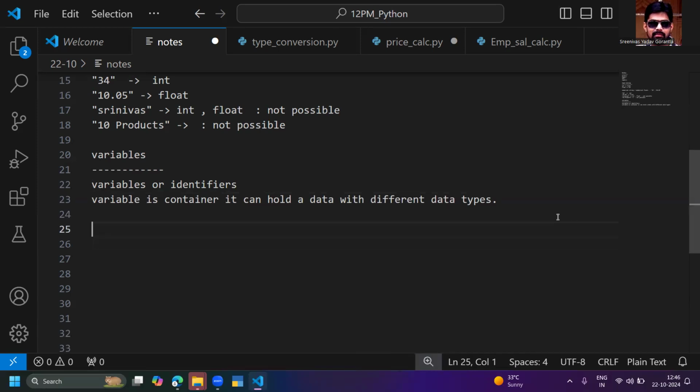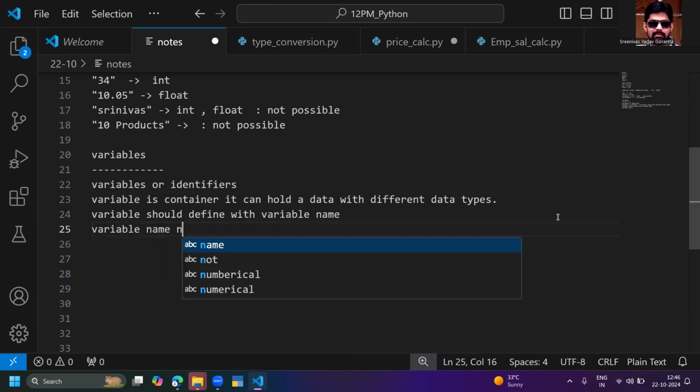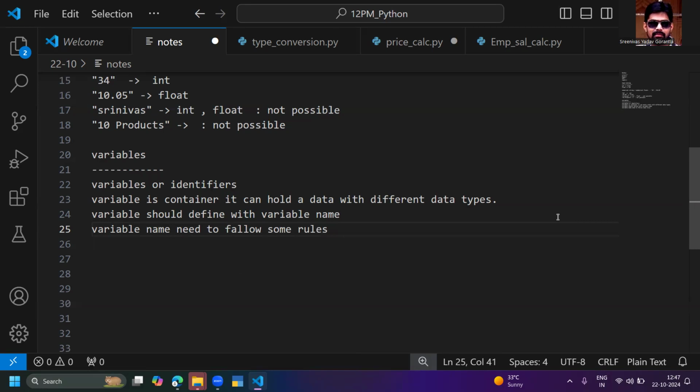For example, a variable name. A variable should be defined with a variable name. Very important. And one more important point, the variable name needs to follow some rules and regulations, some fundamental rules.